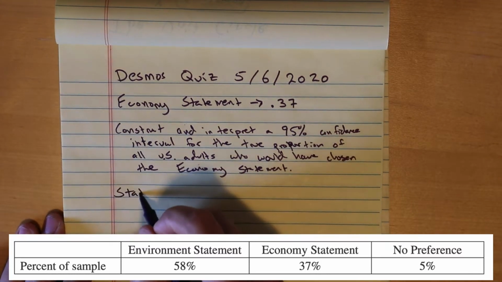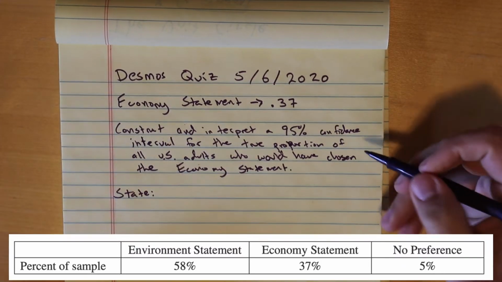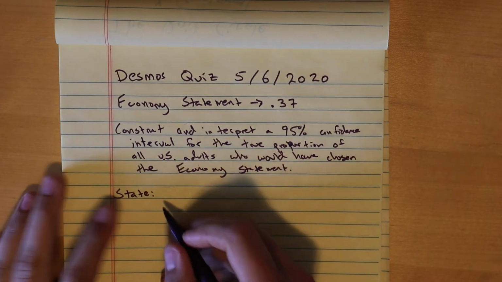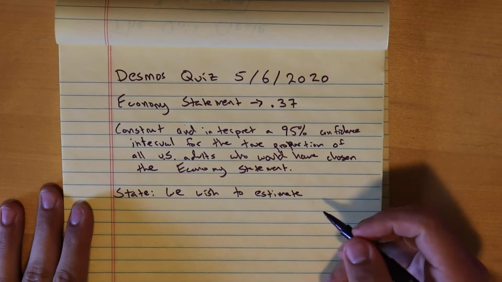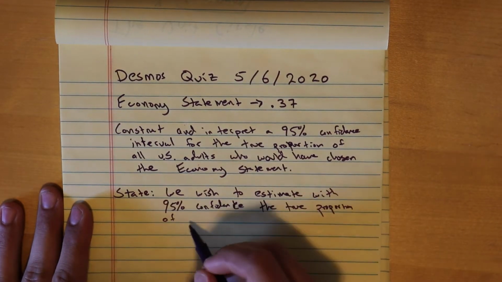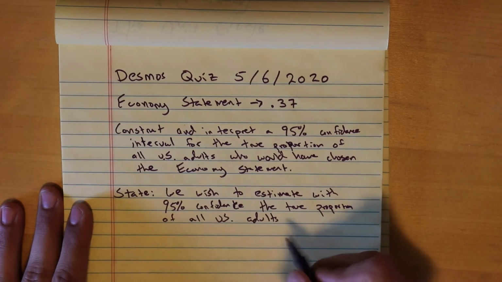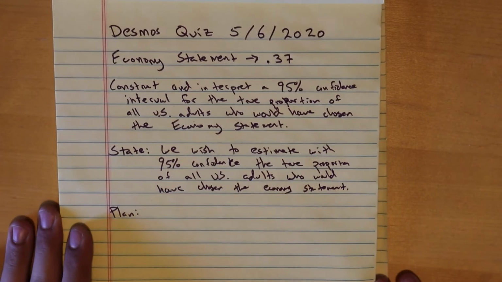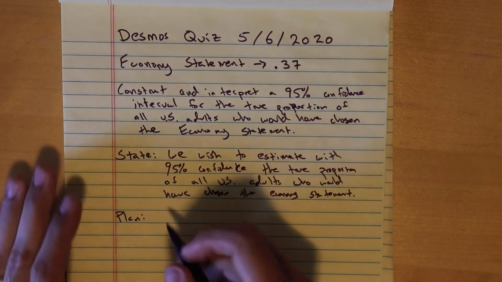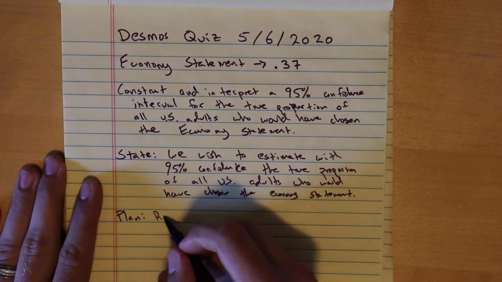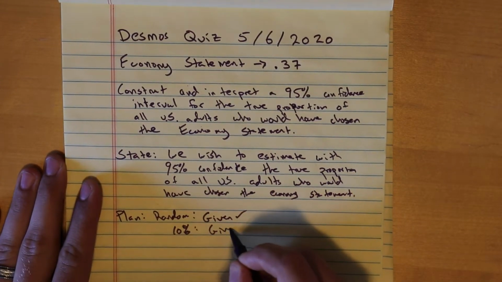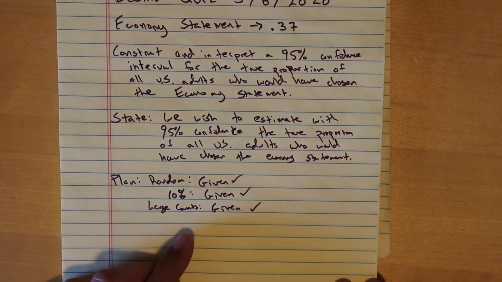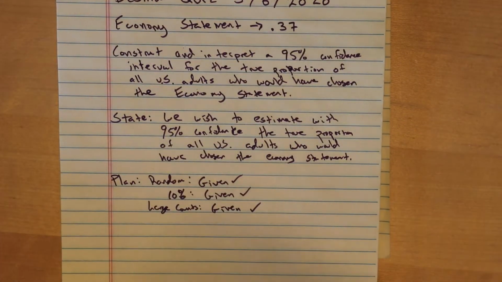So our state. So our goal is to construct and interpret a 95% confidence interval for the true proportion of all US adults who would have chosen the economy statement. All right, so my statement, we wish to estimate with 95% confidence the true proportion of all US adults who would have chosen the economy statement. All right, plan. Well, all the conditions are met. They gave that to us. So I'm just going to say we have our random, 10%, and large counts given. I honestly don't think you even need to do this part, but I'm still going to reference it, but it's all given to us.